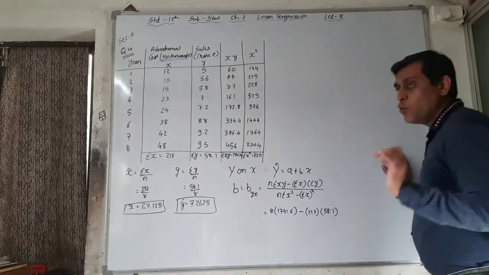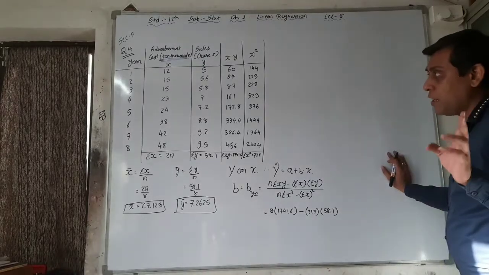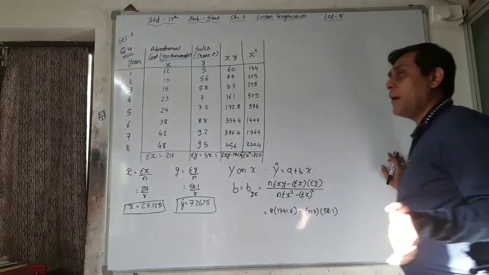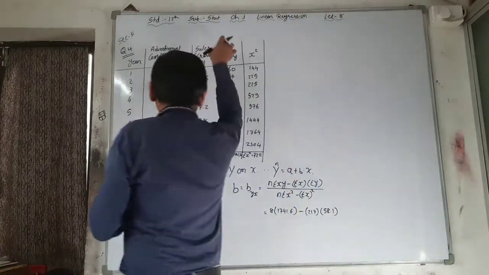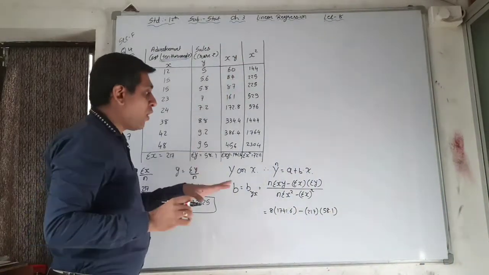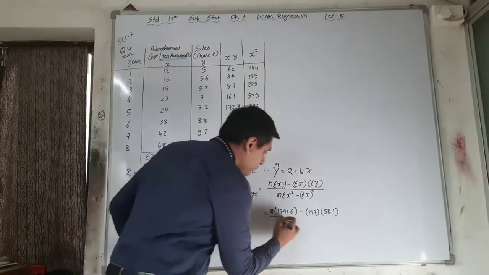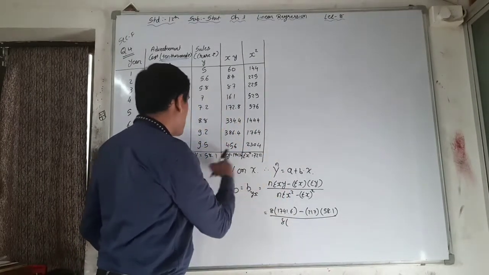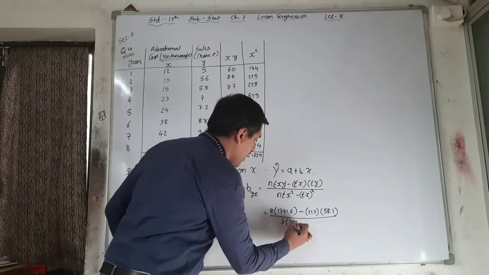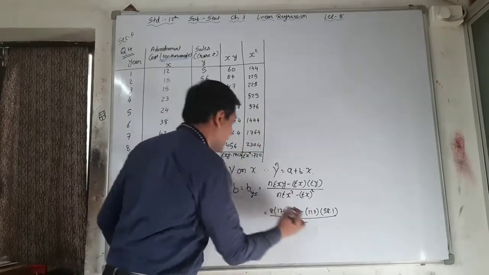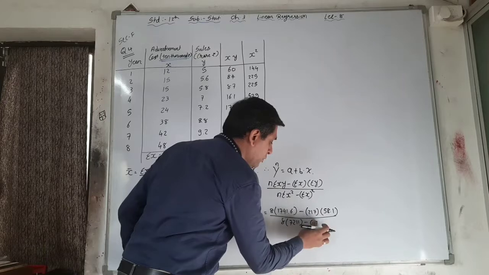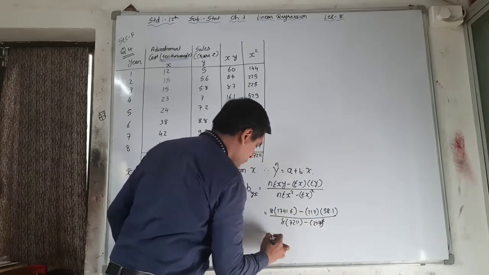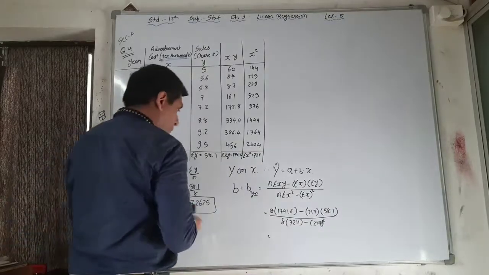If we take the UV method or method number 3 part 2, it is easy to calculate, but the calculation of UV is difficult. That's why we are taking this formula, and that is 8 into sigma x square 7211 minus sigma x, that is 217, whole square. Now calculate it.